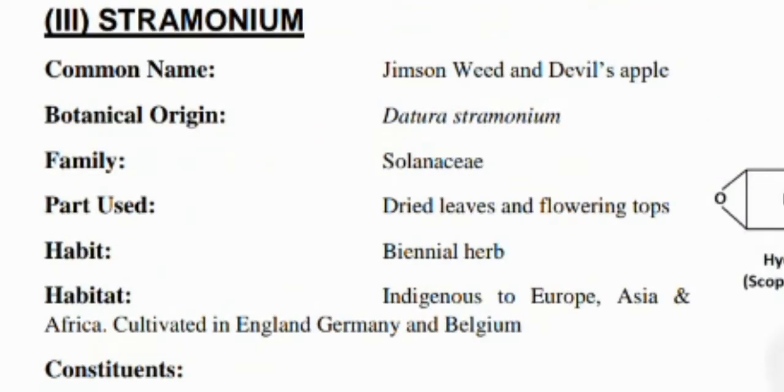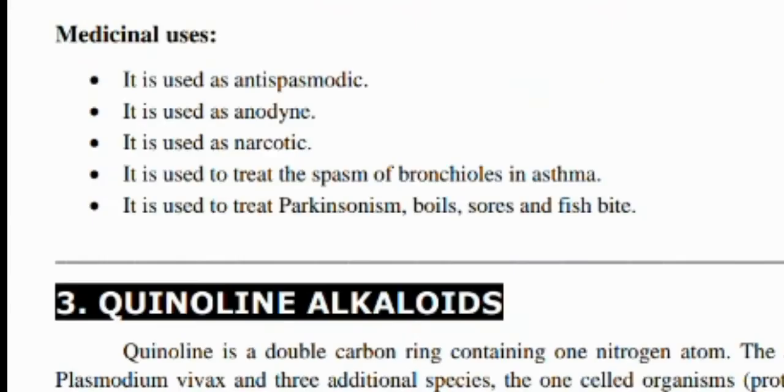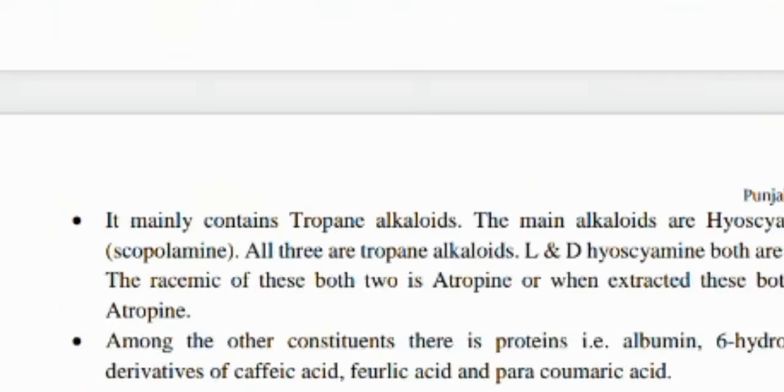Stramonium is also known as Jimson weed and devil's apple. Its origin is Datura stramonium, family Solanaceae. Dried leaves and flowering tops are the part used, and its uses are also antispasmodic, anodyne, narcotic, to treat spasms of the bronchioles, and to treat Parkinsonism.